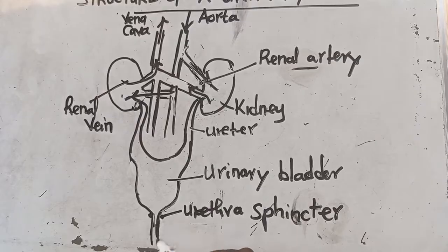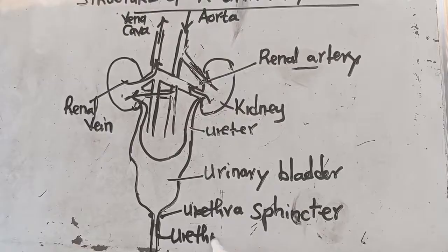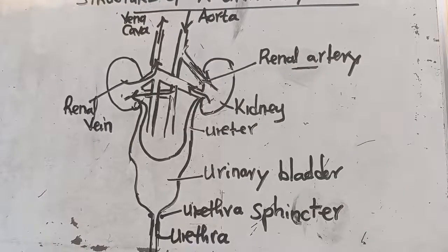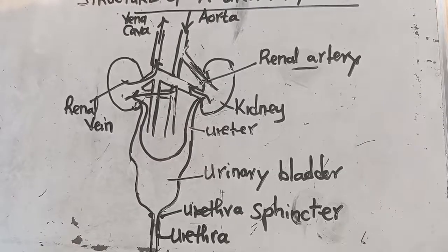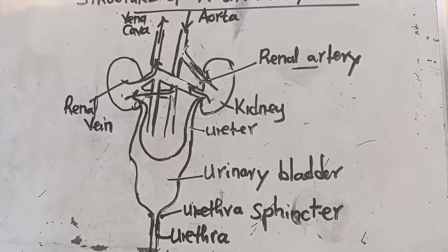Now, down the urethral sphincter, we've got this tube that is called the urethral tube. This is where urine passes through, and in males, this is also the passage of sperms. So I want you to understand this and get this. I don't know if you are able to understand this. I know most of you are able to see this.